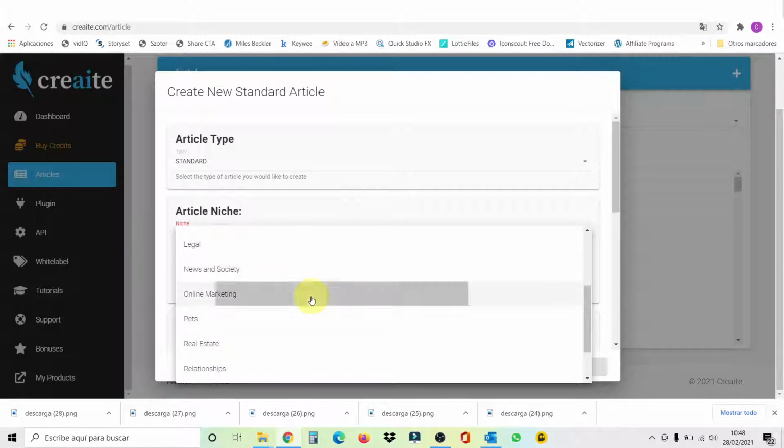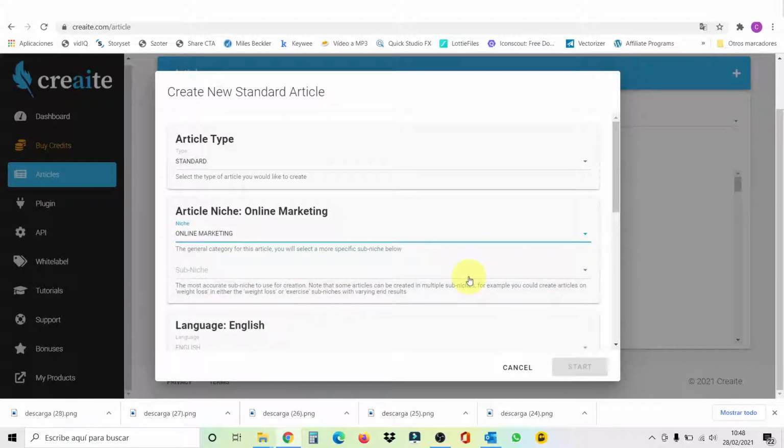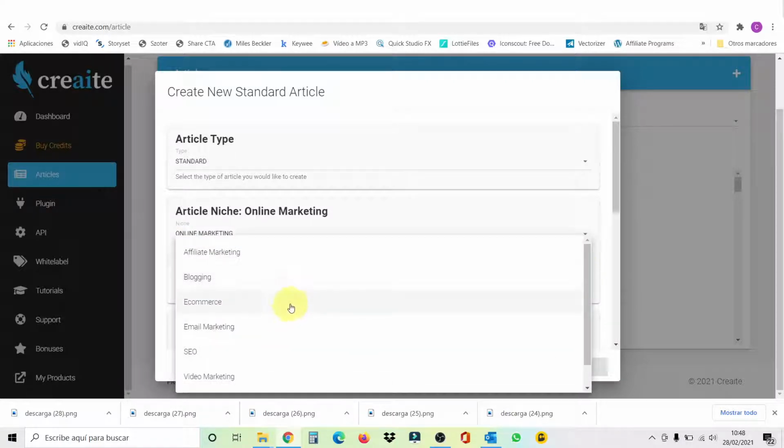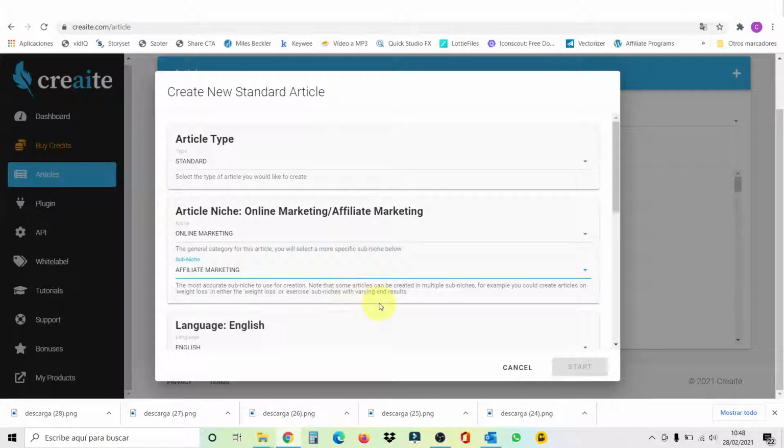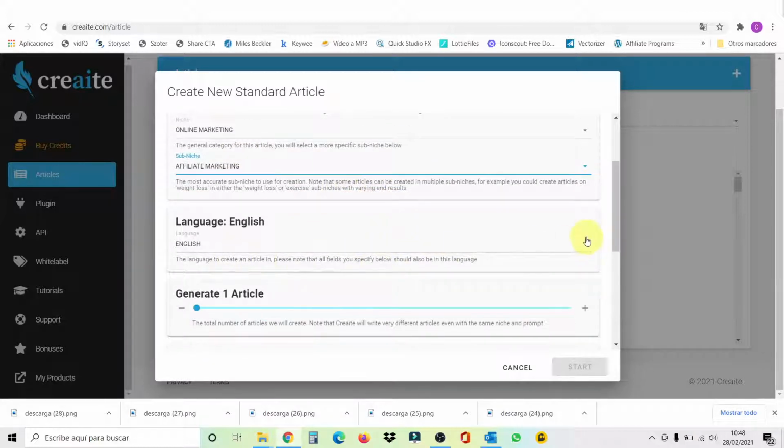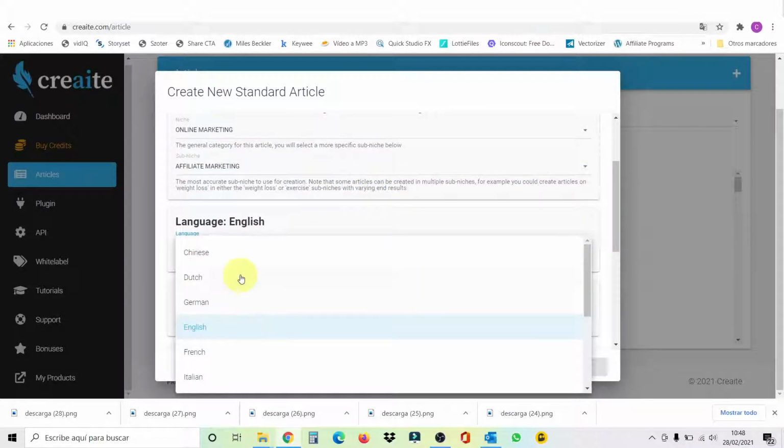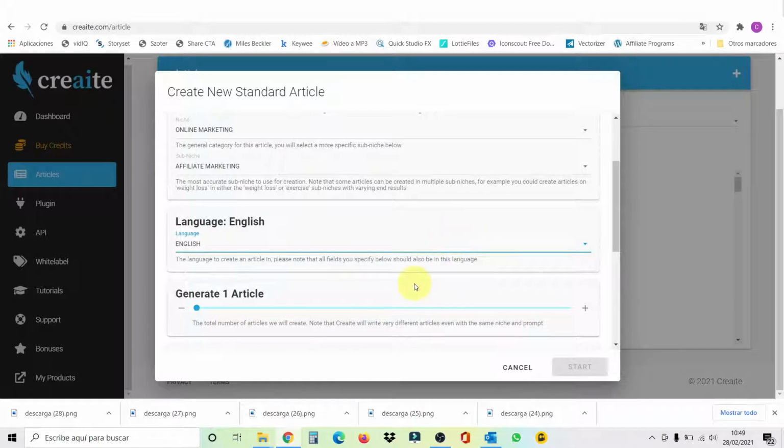Let's go to online marketing for this example. And now we have to choose a sub niche. So within online marketing, we have affiliate marketing, blogging, e-commerce, email marketing, SEO, video marketing, and web design. Let's go to affiliate marketing. Now here we select our language. It could be English, Chinese, German, French, Italian, Spanish, Portuguese, whatever you want. But for this example, as I'm doing this review in English, we're going to click on English.